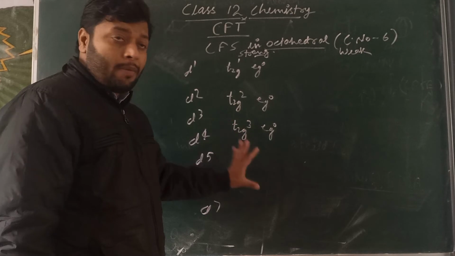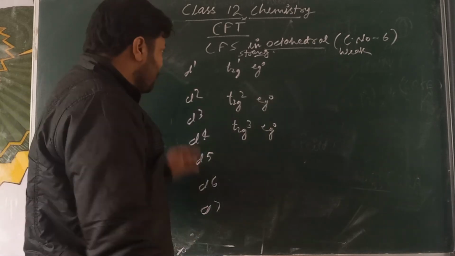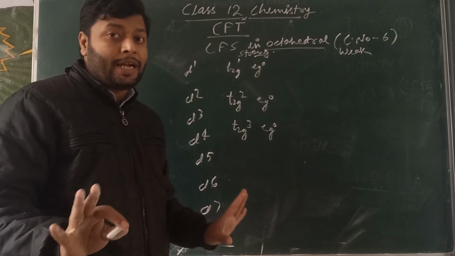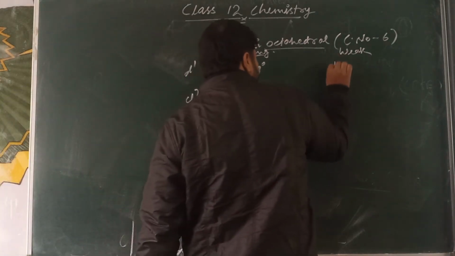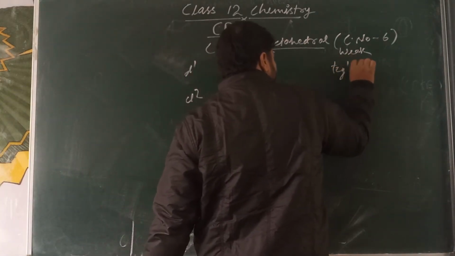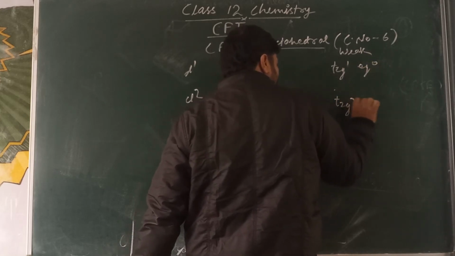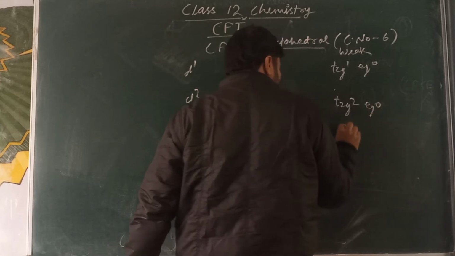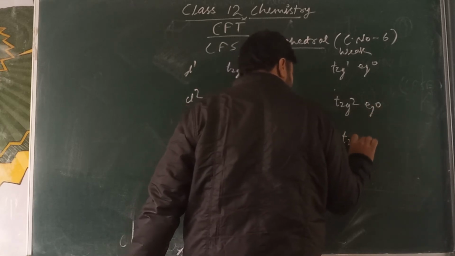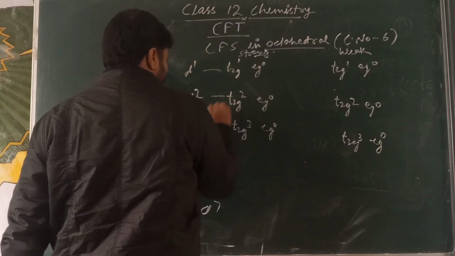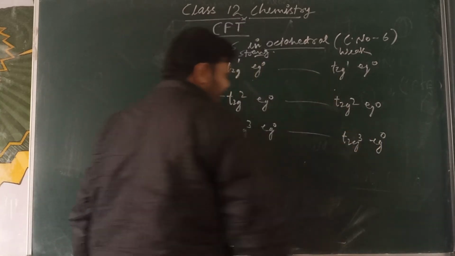These three will be common in the weak field ligand also, because d1, d2, d3 will not depend upon the strong or weak ligand field. So the same will be repeating: T2G 1, EG 0, T2G 2, EG 0, okay.